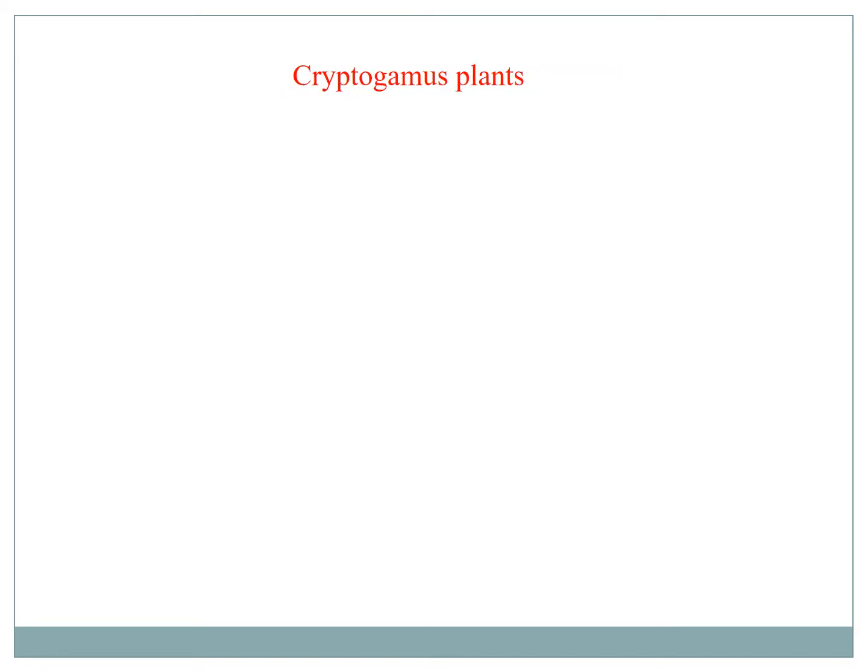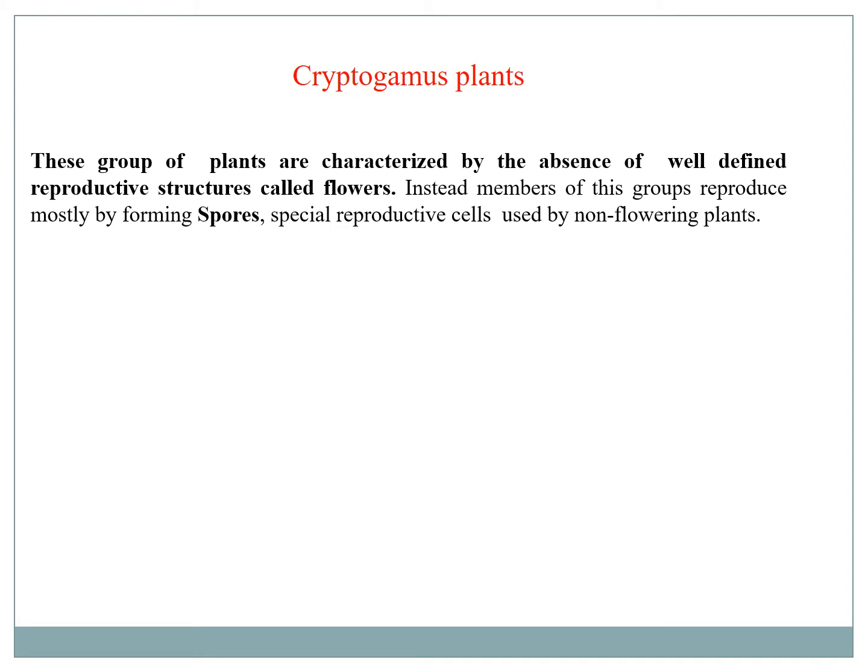Characters of cryptogames. This group of plants are characterized by the absence of well-defined reproductive structure called flowers. They don't have any flowers. Instead, they form spores, which is a special type of reproductive organ used by these plants.